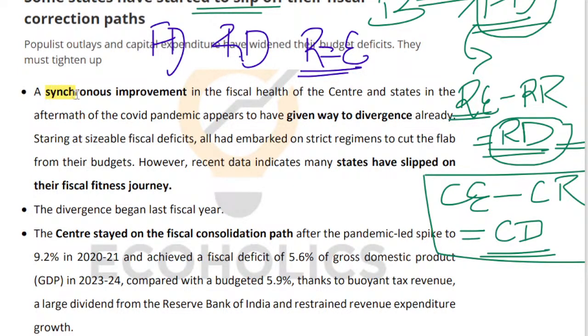See, there was a lot of synchronous improvement that was happening. What do I mean by synchronous improvement? Meaning the center was also improving its financial health and states were also improving their financial health. Now, what has happened is that this synchronous improvement is not happening anymore, in the sense that the center continues to be on a fiscal discipline path, meaning that they are managing their finances in a very disciplined and responsible manner. But there are states which are struggling to cope with the requirements of fiscal discipline. They are falling short of their promises.